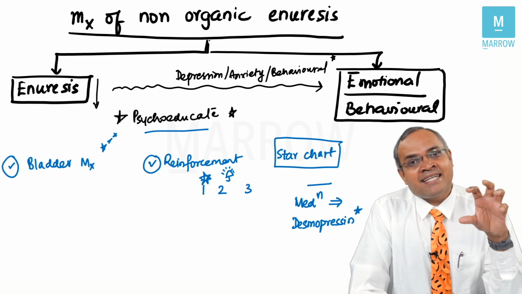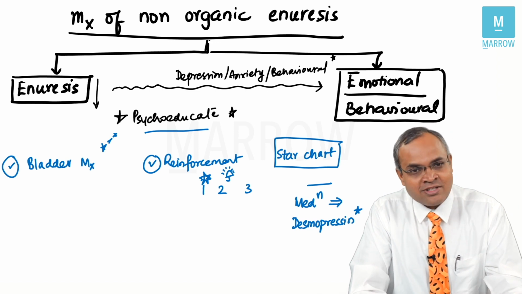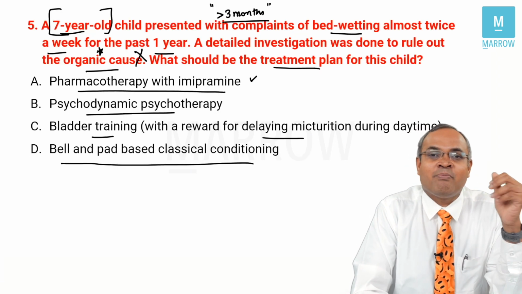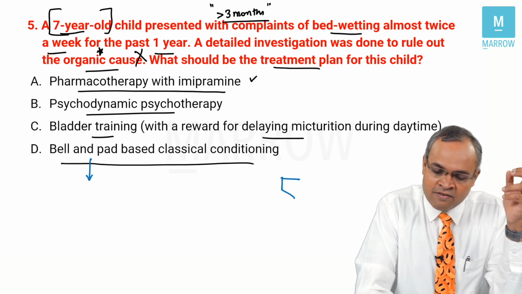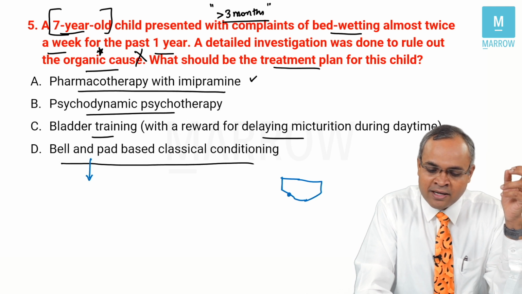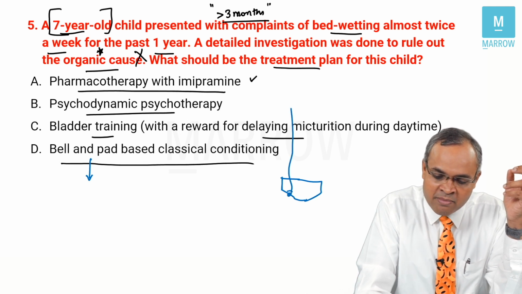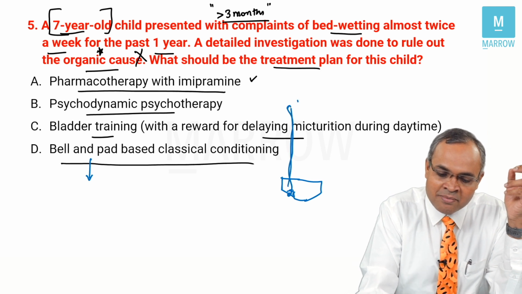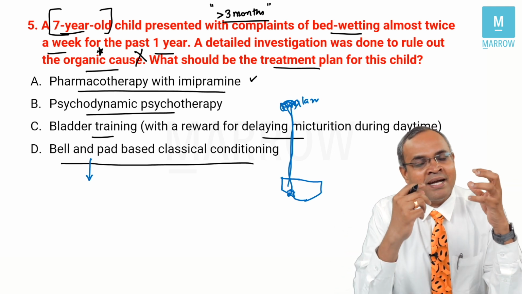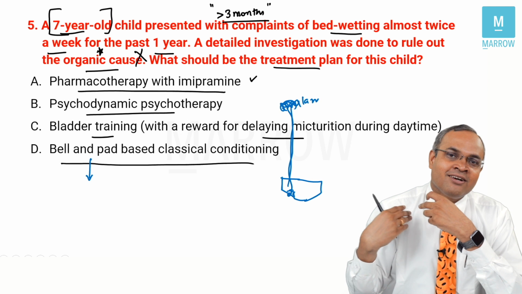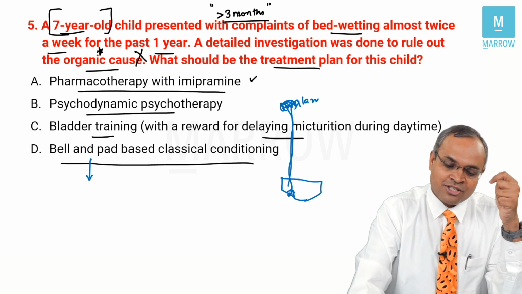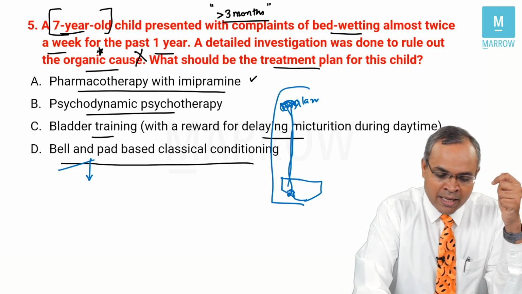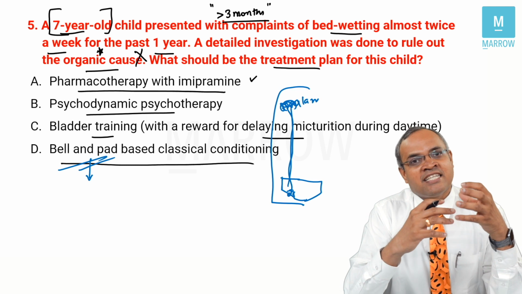Now, other than medication, you can also use the strategy which is also explained here in this question, which is nothing but bell and pad. What happens in this bell and pad strategy is they will wear undergarments which have a particular sensor, and the moment it starts becoming wet, an alarm starts ringing or vibrating. This alarm, most probably near the chest or the neck area, awakens the child from sleep and makes them go to the restroom. So bell and pad based conditioning is another strategy which is useful.